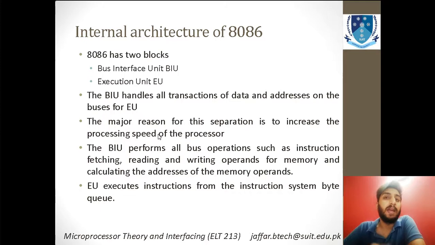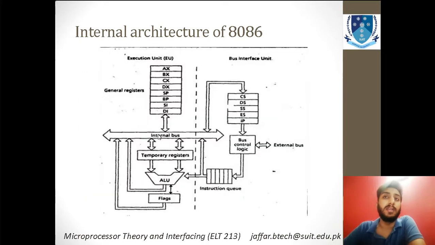You see that we have divided the processor just to make it easier, because if we hadn't divided this, there would be a chance of different complexity over here. So the designers have tried to nullify the major portion of the complexity by dividing the complete processor into two. The first one is the BIU and the second one is the EU, and the EU executes instructions from the instruction byte system. You can see that this is the unit where the major portion is involved in